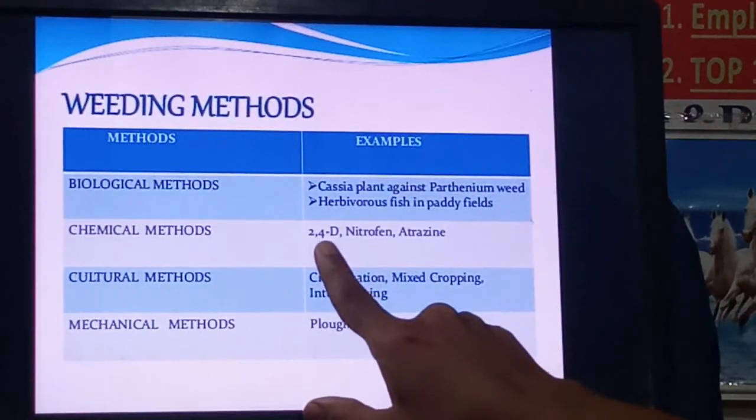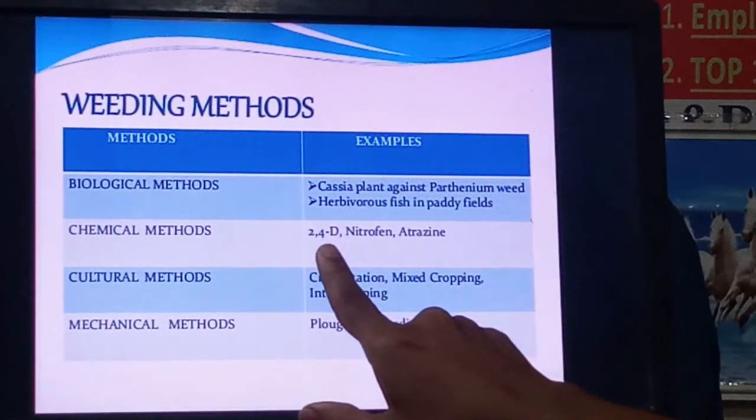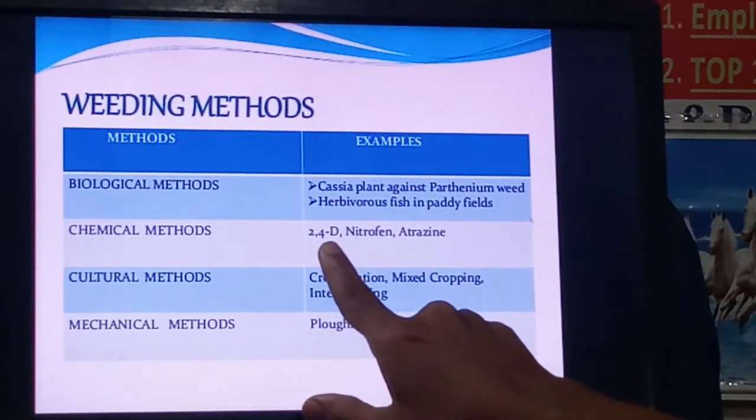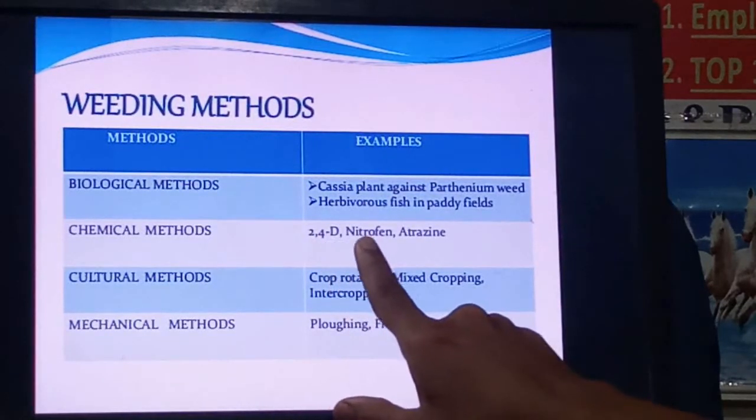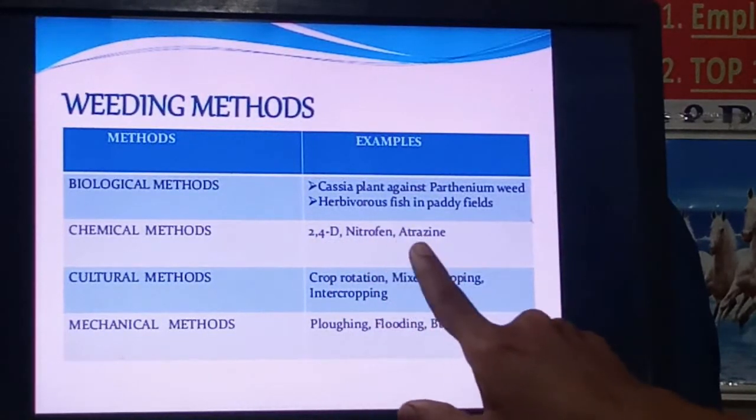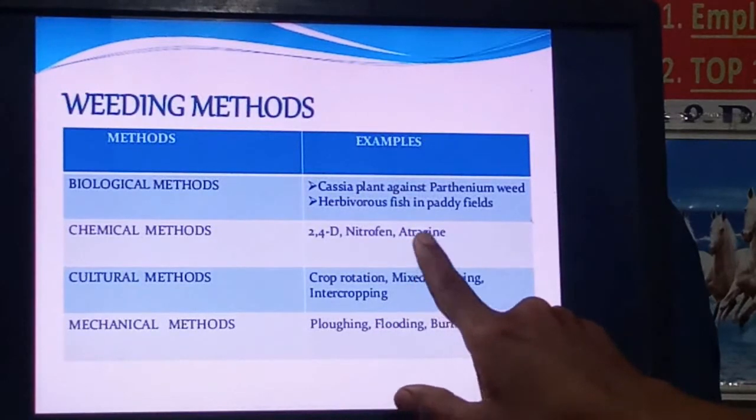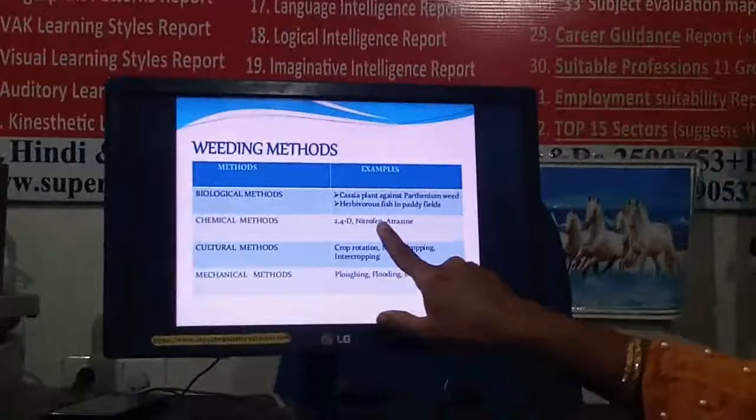This is the first example, 2,4-D. Right, so this is used to kill the weeds. Next is nitrofen and next one is atrazine. These are used by the farmer to spray in the field, right, and to kill the weeds. 2,4-D is actually banned, but somewhere it is still used. So these chemicals are used to kill the weeds.